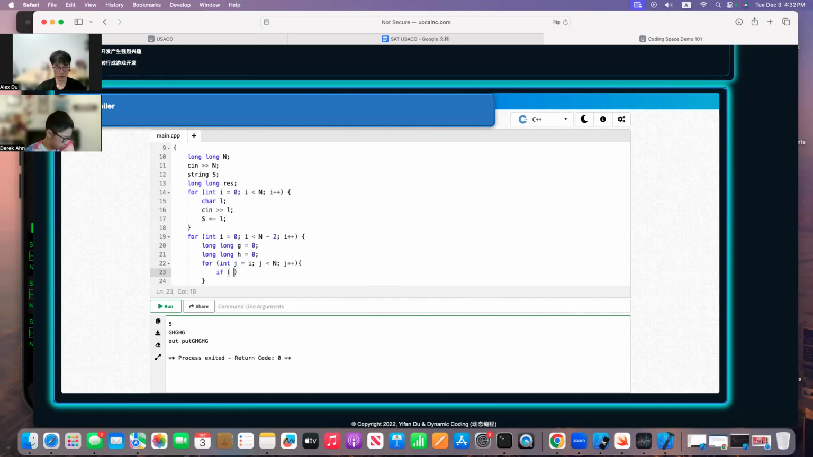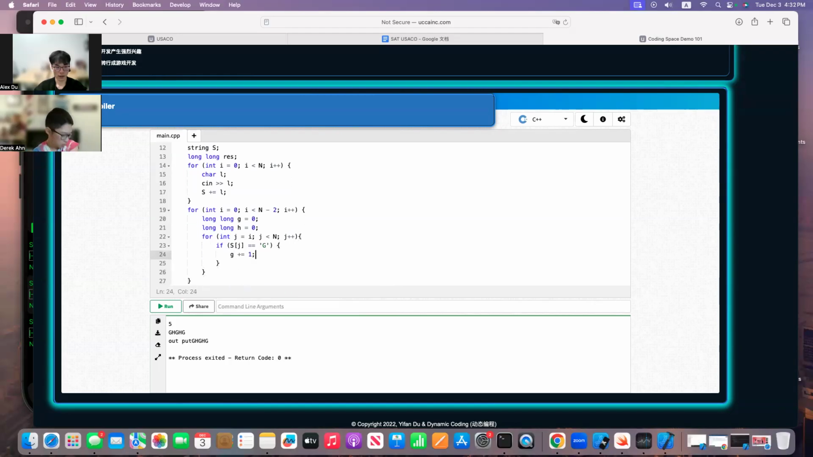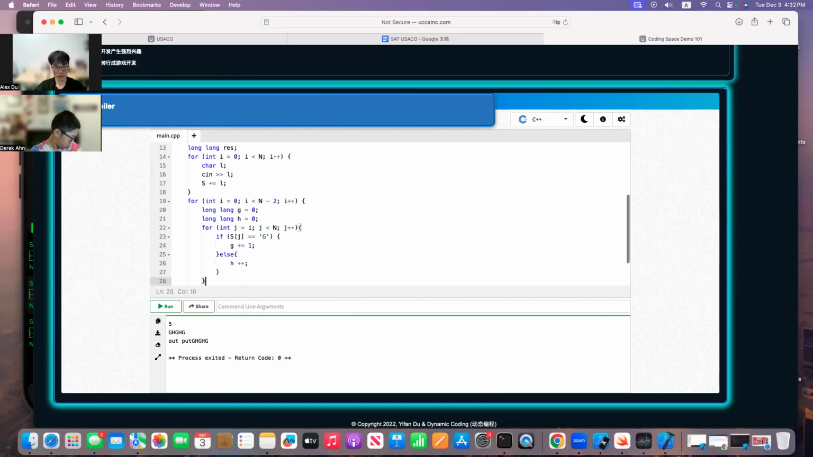So now you need an if statement here. If S of J is equivalent to G, if that is true, what do you need? G increased by 1, right? And then else, that simply means it is a what? It is a Holstein, right? You can use a plus plus or plus one here.